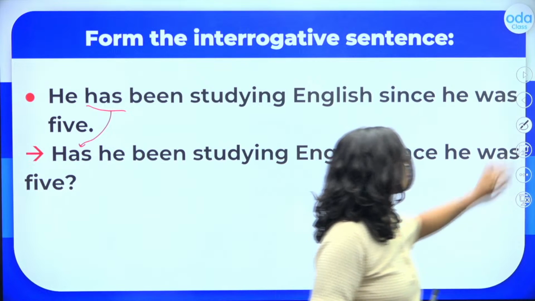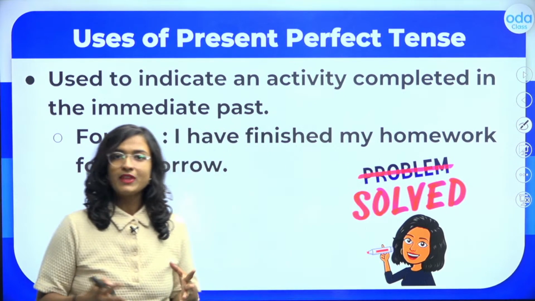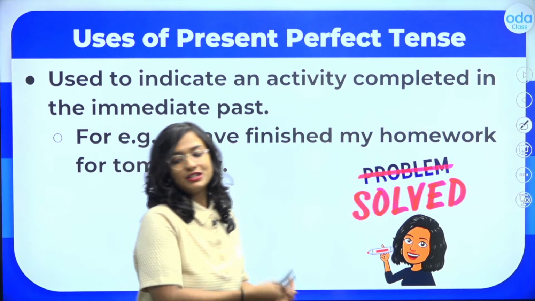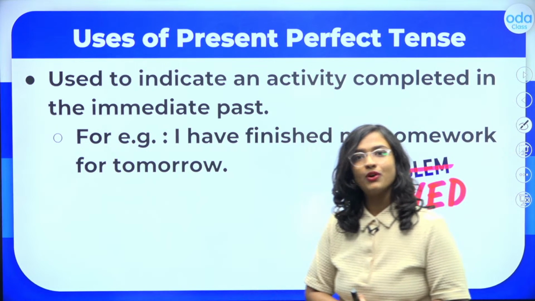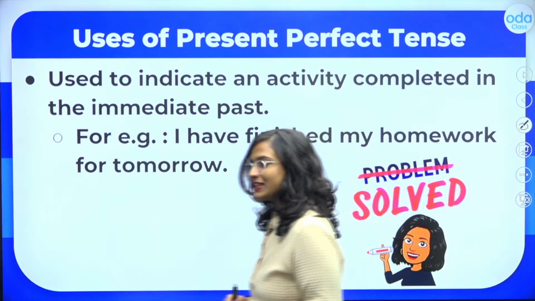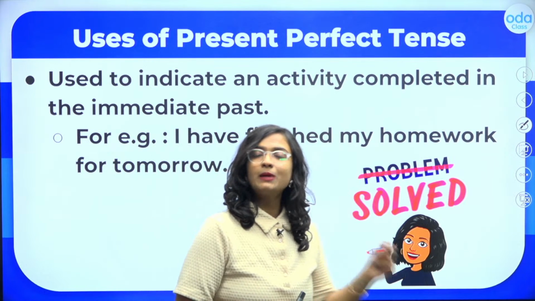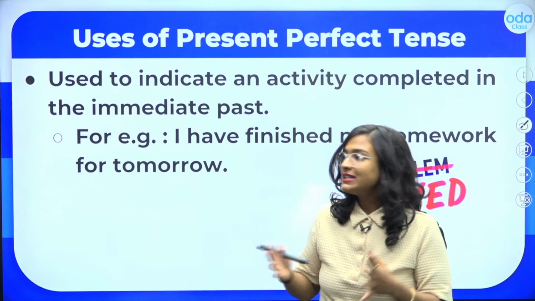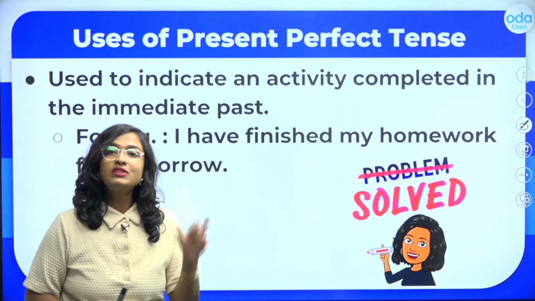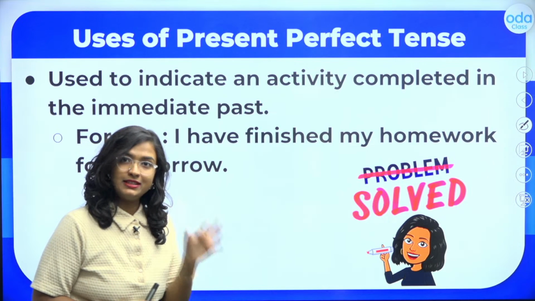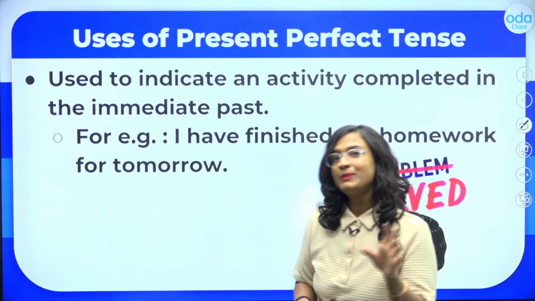Now kids, as I mentioned before, the first use is to talk about an activity that we have completed in the recent past. So for example here, students, I have finished my homework for tomorrow. Now this is evidently something that has been done recently, but at the same time, students, we do not know when I completed the homework, right? If I say, I completed my homework this morning, I am telling you the exact time when I completed the action, and that is why, students, I will say I completed, which is the simple past tense.